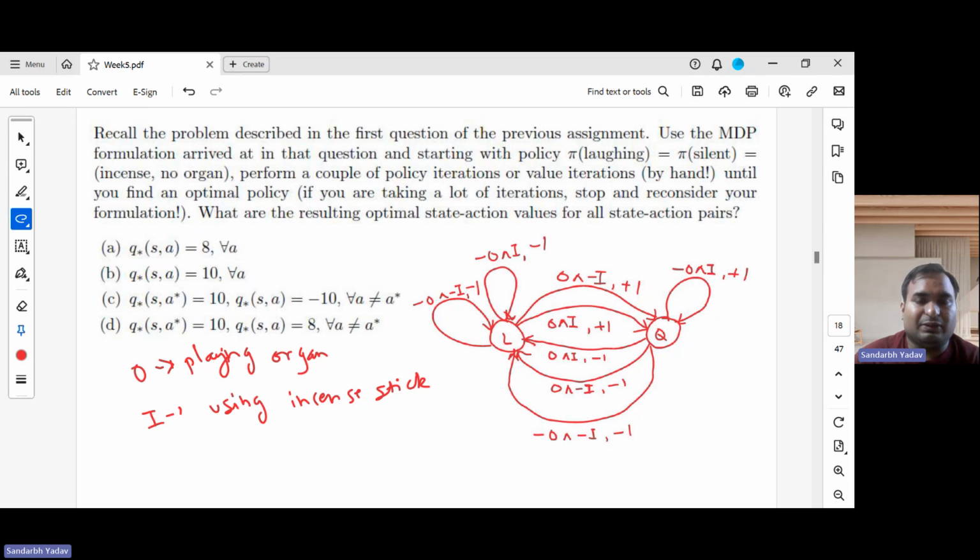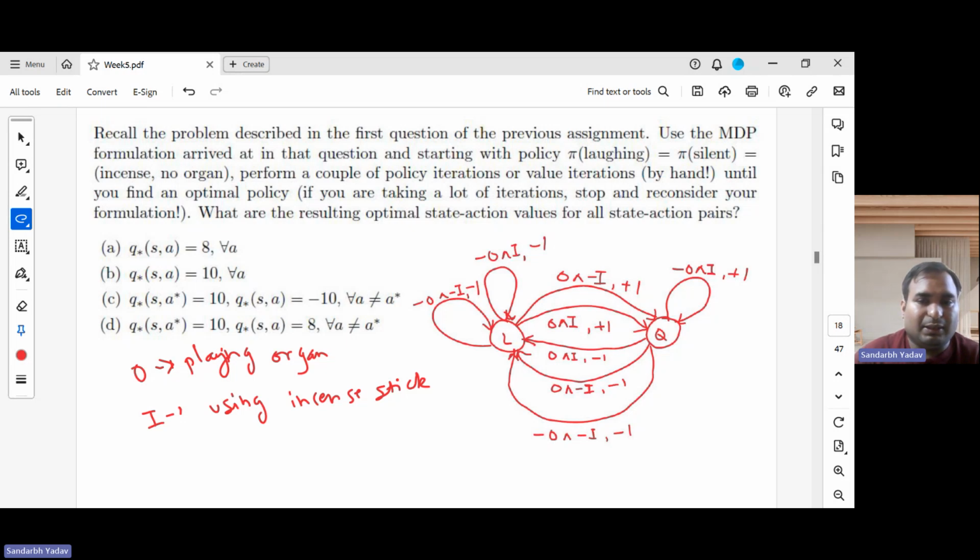So there was a laughter state. We can move from laughter state to quiet state only by playing organ, regardless of whether we burn the incense stick or not. Whenever we play the organ, we land in quiet state. If we don't play organ, then we definitely won't go to quiet state. We will remain in the same state. And if we are in quiet state, then the only way we will remain in quiet state is if we don't play organ and burn the incense stick. For all the other combinations, we will go to laughter state.